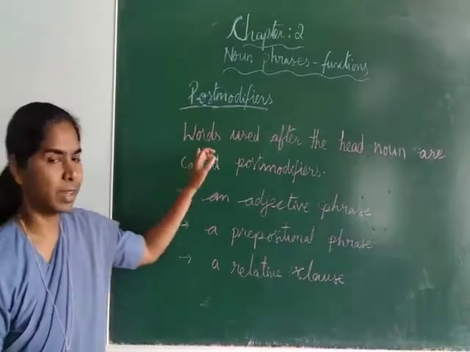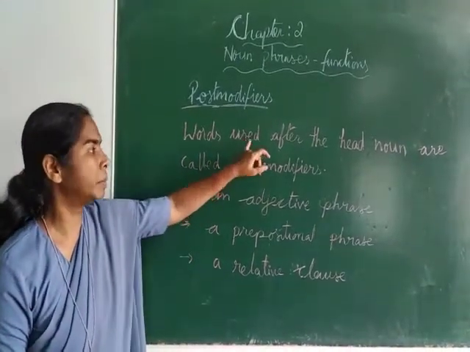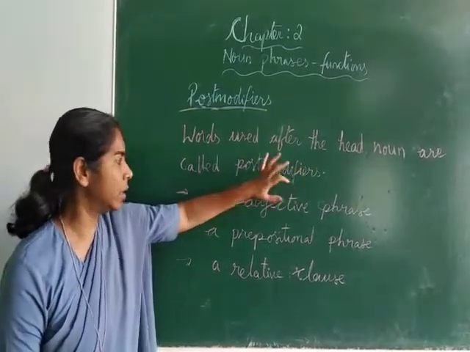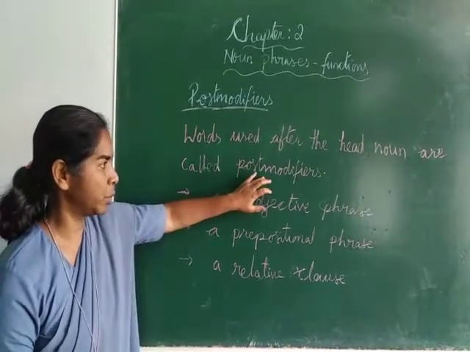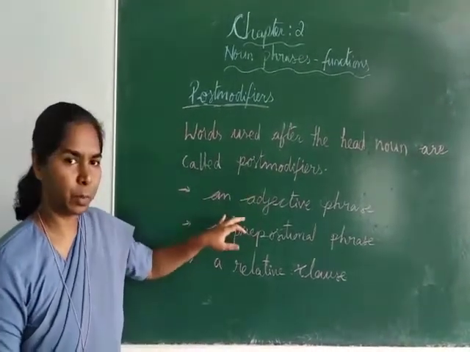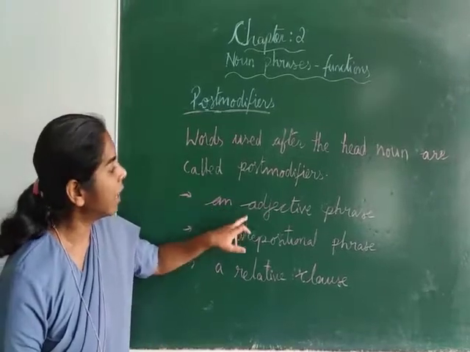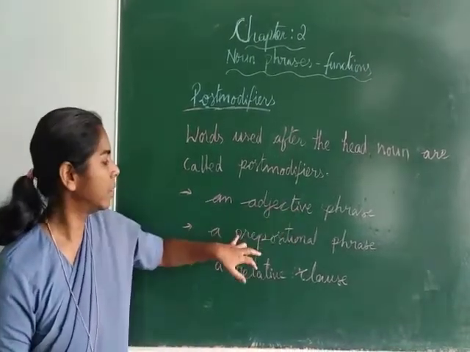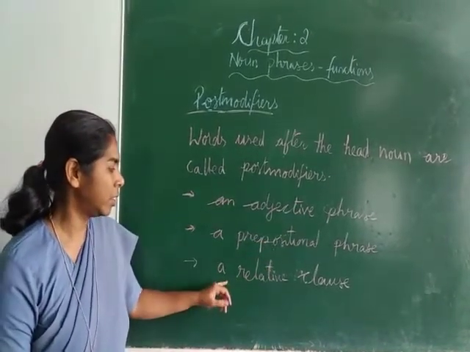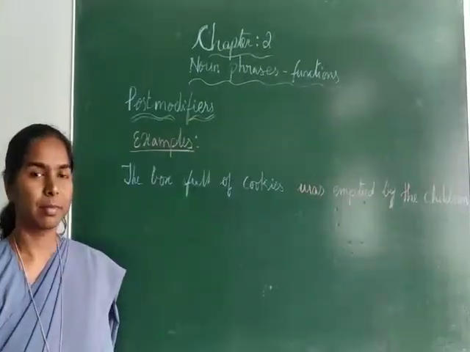Okay, post-modifiers are words that come or appear after the head noun in a noun phrase, and these post-modifiers may be an adjective phrase, a prepositional phrase, or a relative clause.